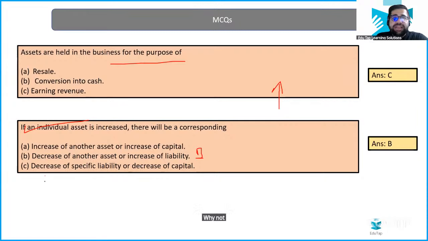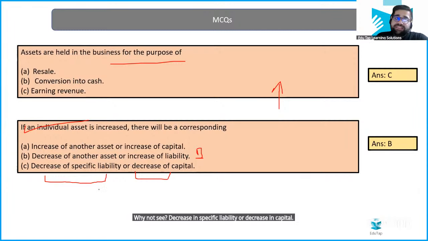Why not C? Decrease in specific liability or decrease in capital. Decrease in specific liability. How will you make a statement in this case? Think about it. Give me a certain case and then we will debate about it.